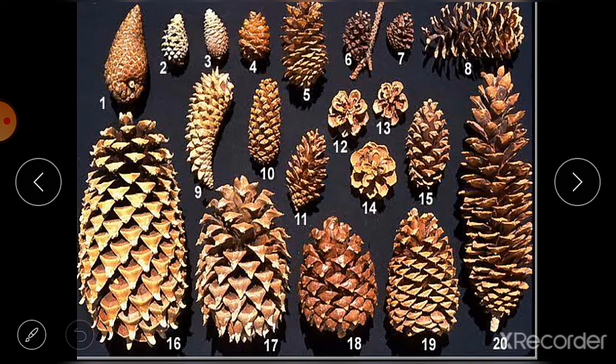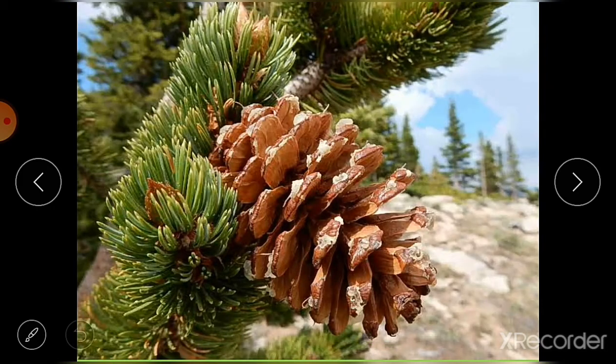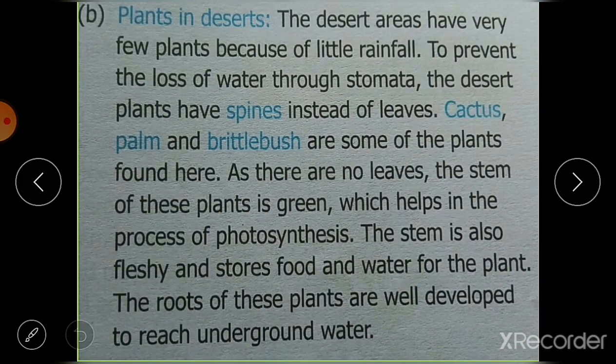Okay, here also you can see the picture of a cone. Here again you can see the cone, and that's why these plants or these trees, they are known as conifers or coniferous trees. Then next we have plants in deserts.